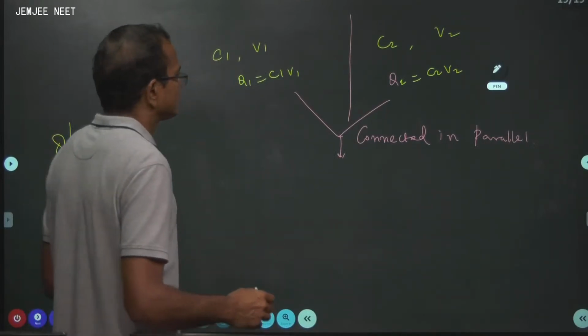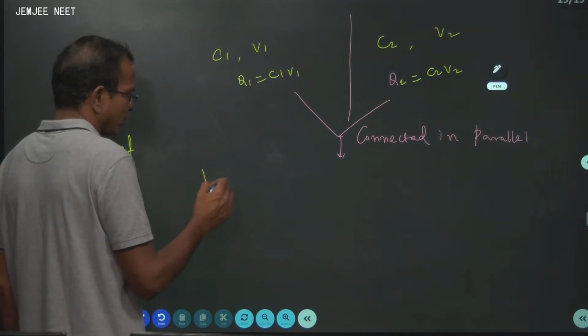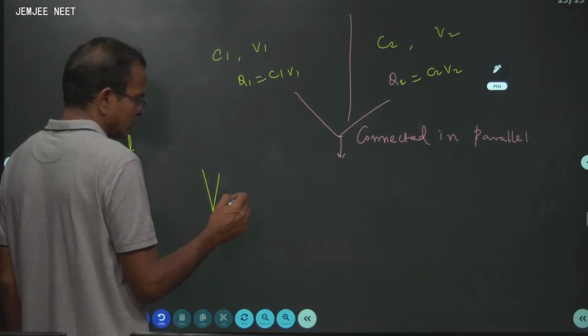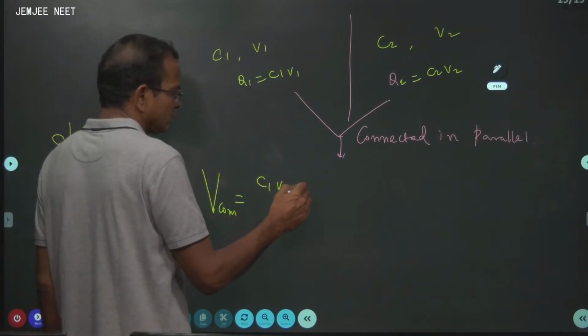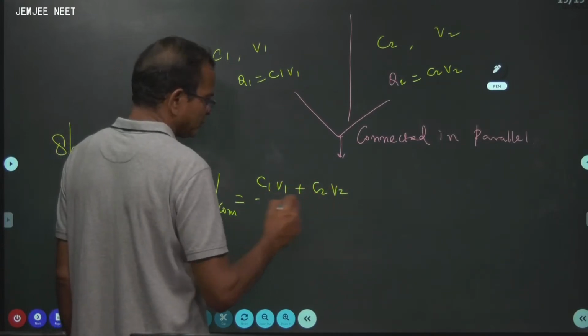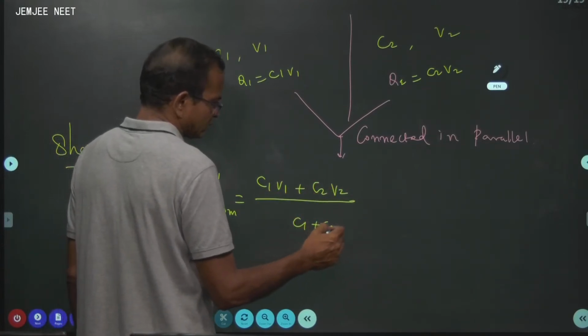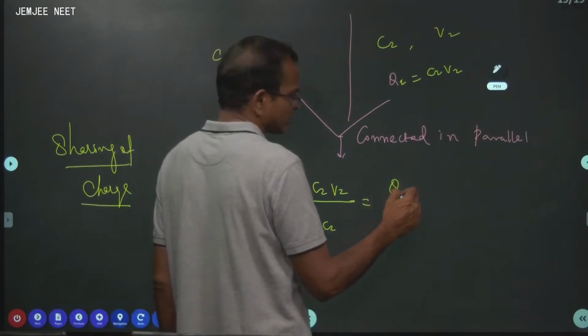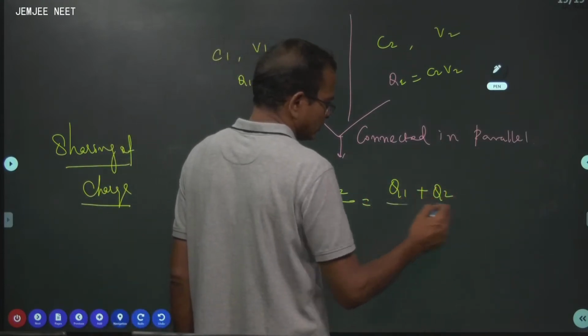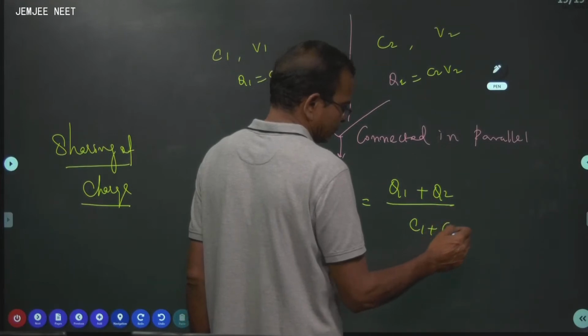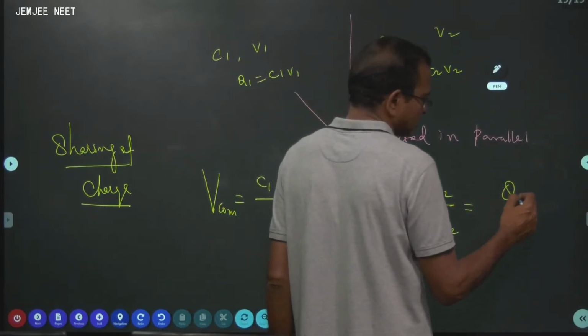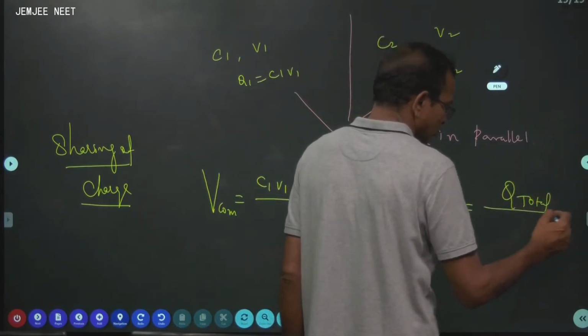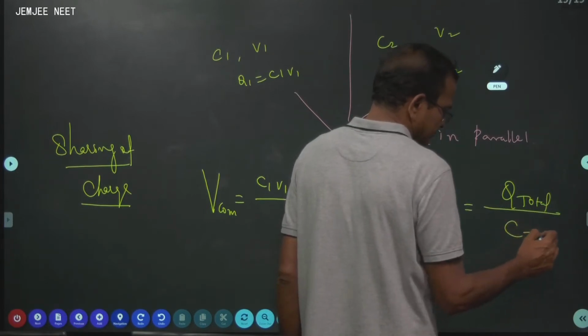Once they share the charge, you get something called V common: C1 V1 plus C2 V2 by C1 plus C2, means Q1 plus Q2 by C1 plus C2, means Q total by C total.